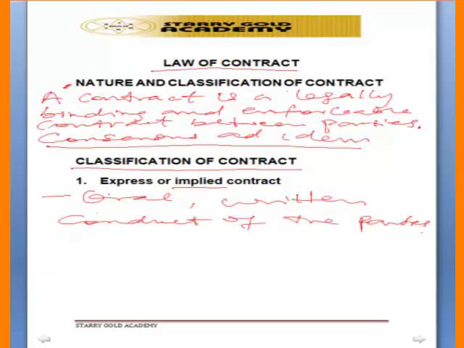It may be through the way the parties have been behaving towards each other. So that is what we mean by conduct of the parties, the way they have been behaving towards each other, or maybe even through the custom of the particular issue they are dealing with, or the particular business they are dealing with.